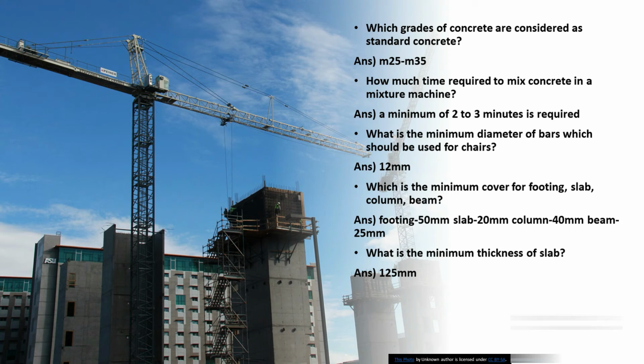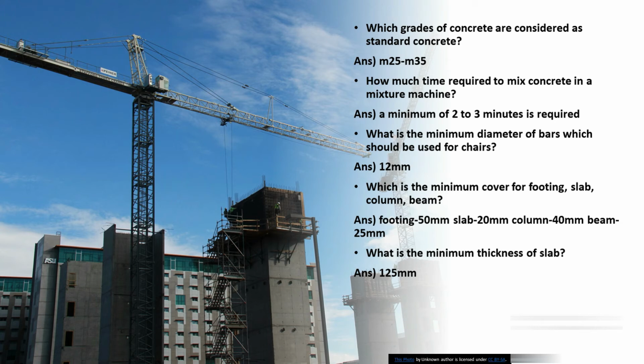What is the minimum diameter of bars which should be used for chairs? It's 12 mm. Chairs are used in slabs between the top and the bottom reinforcement. It acts as a separator, and it's even considered as a shear reinforcement. Chairs are part of shear rebars, shear reinforcement, similarly to stirrups and ties.